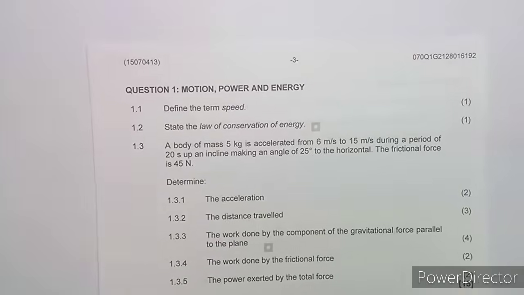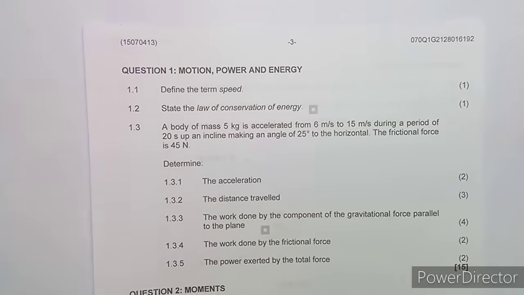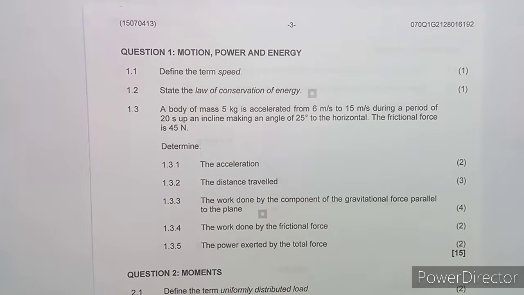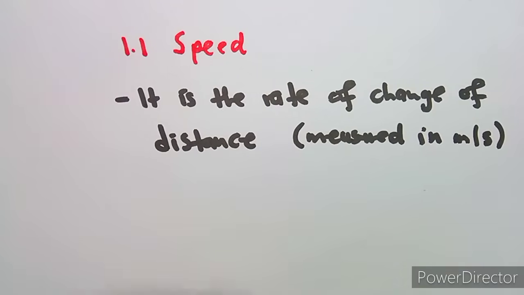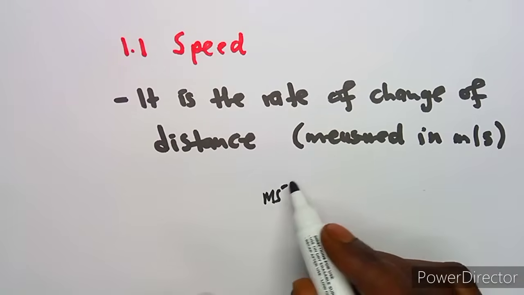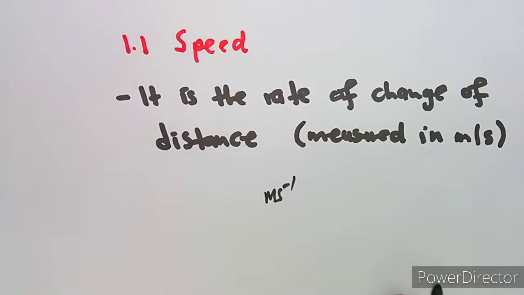Quickly rushing through the questions, we have the first question, which is on motion, power and energy, where we are asked to define the term speed. As we know, speed is the rate of change of distance, which is measured in meters per second. Don't forget that speed is measured in meters per second, and some of you can write it as m/s. It's still one and the same thing. That is the definition for speed.